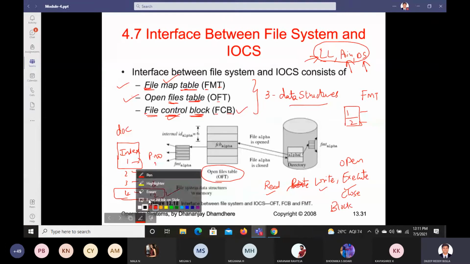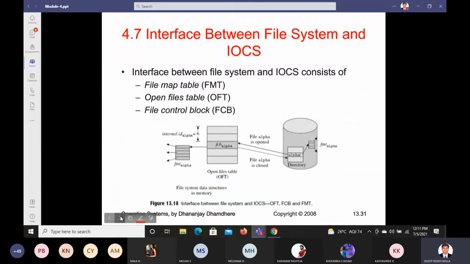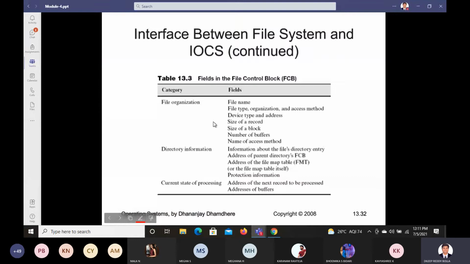Let us go to the next part. So look at the next one. IOCS, when you want to do it, what are all the fields we have in the file control block, FCB? Let us see. Whenever you want to open any file, that file should have a file name. So we should have a field for file name. Let us say the file name can be 123, or it can be module 1, module 2, module 3, like that.